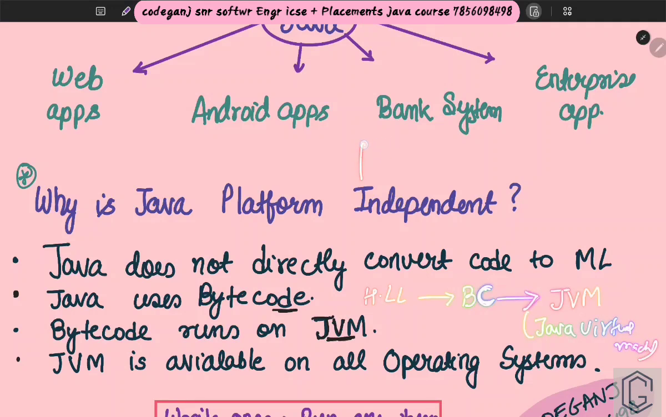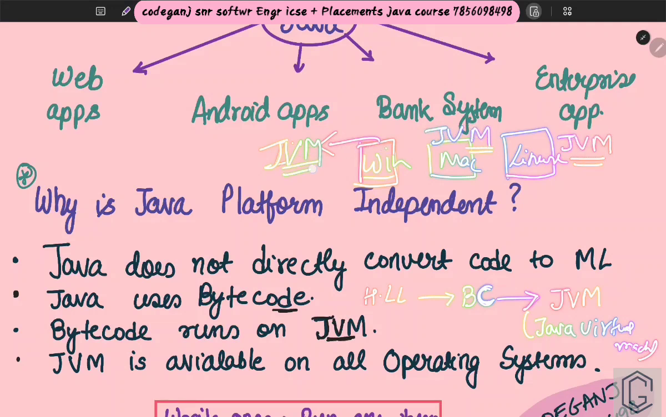Okay, so I will tell you one thing. In the world, we can broadly say that there are three operating systems: Windows, Mac, and Linux, right? Good. Every operating system has a JVM. Okay, we got one point, right? Every operating system has a JVM.